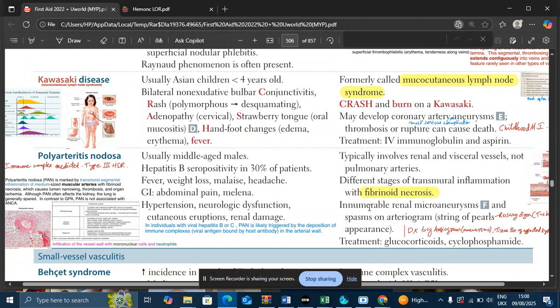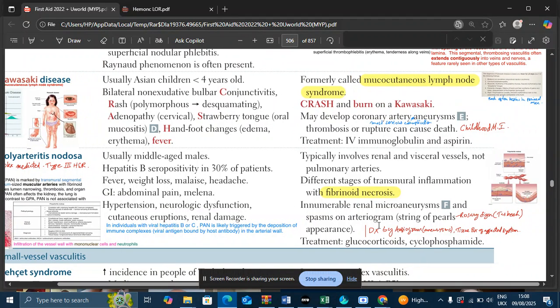How do you diagnose polyarteritis nodosa? We diagnose this disease by angiogram. We will see aneurysms. So you will see innumerable renal microaneurysms and spasms on arteriogram or angiogram. String of pearls appearance.